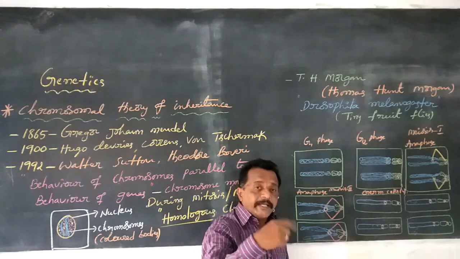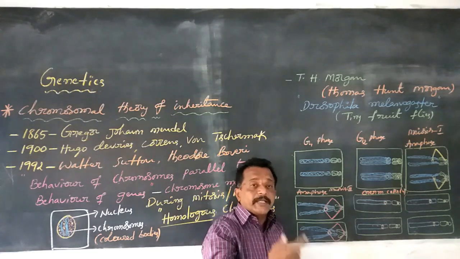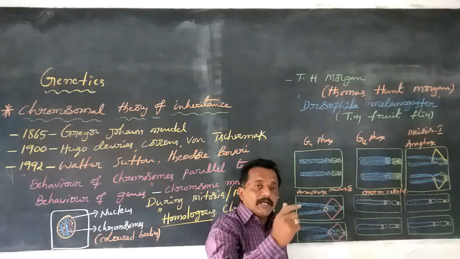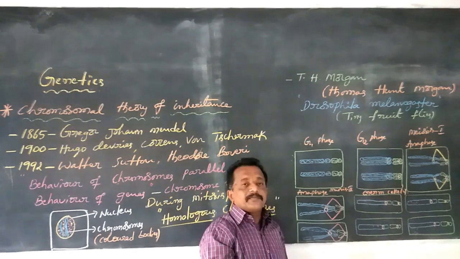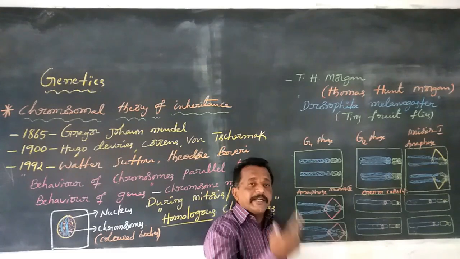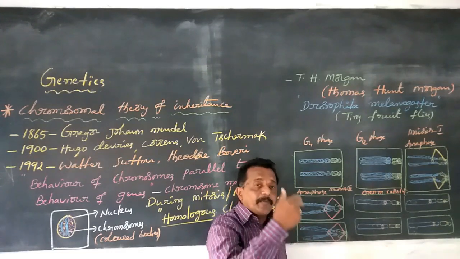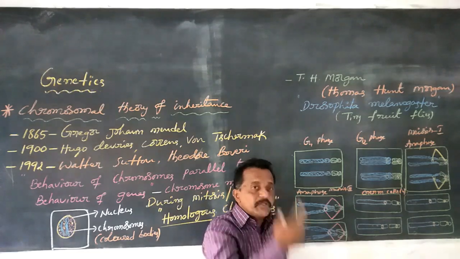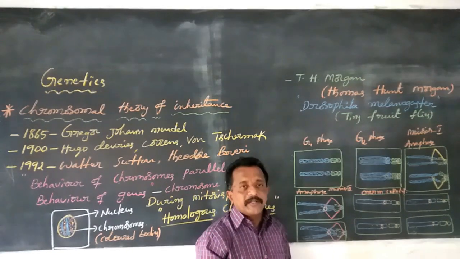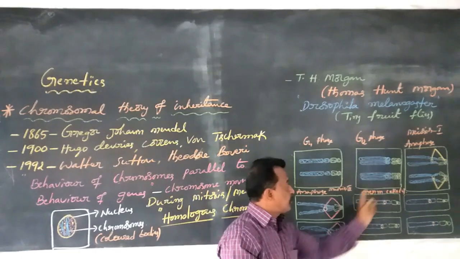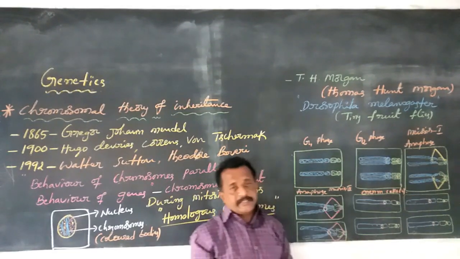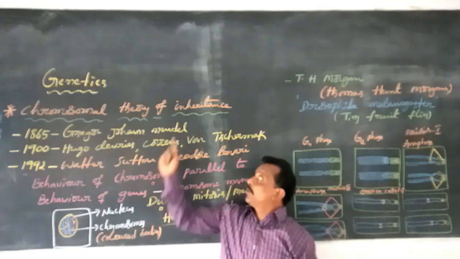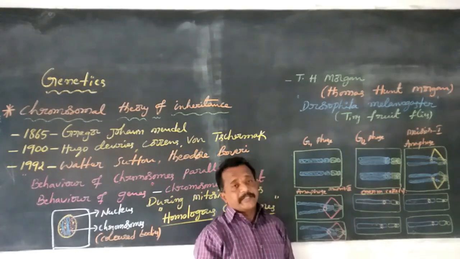So Sutton used the knowledge of Mendelian inheritance and the principle of segregation, and named it the chromosome theory of inheritance.